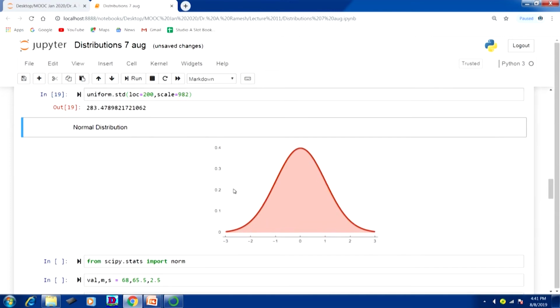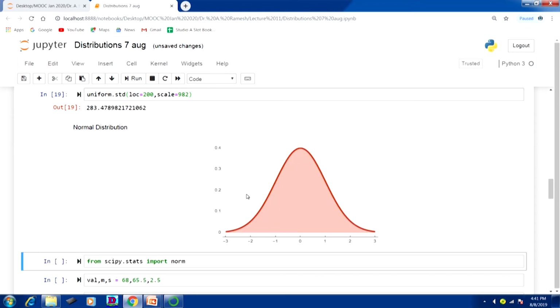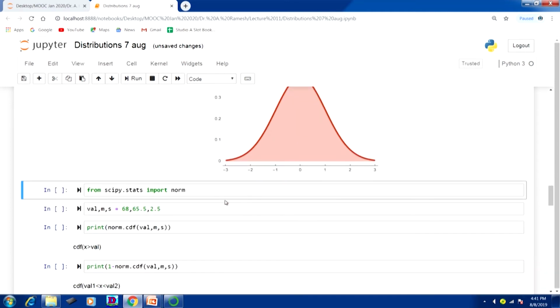Next we will move to the normal distribution. Here also I have inserted a picture of the normal distribution. You see that the picture is taken from this link. When you execute this, you will get a picture of the probability distribution. First we will have to import norm from SciPy.